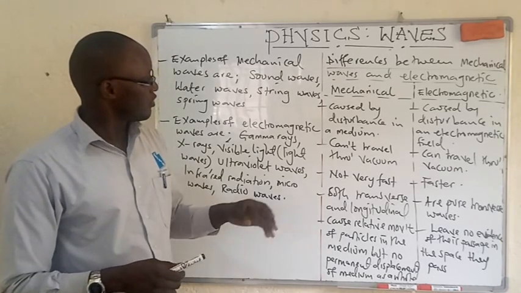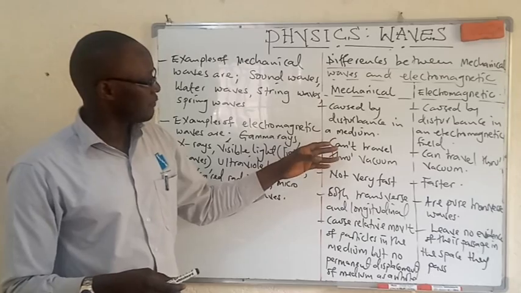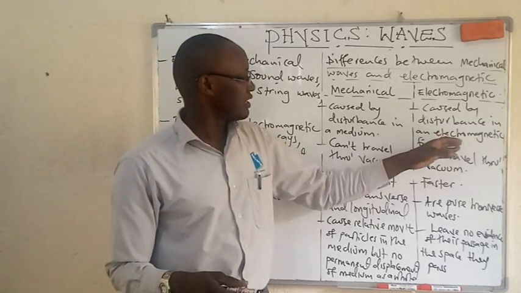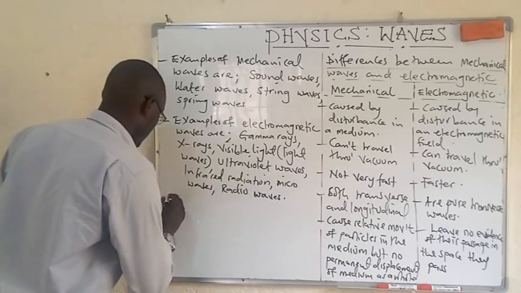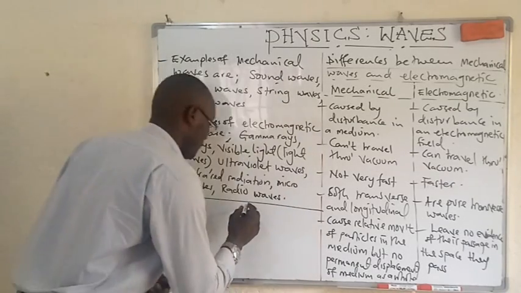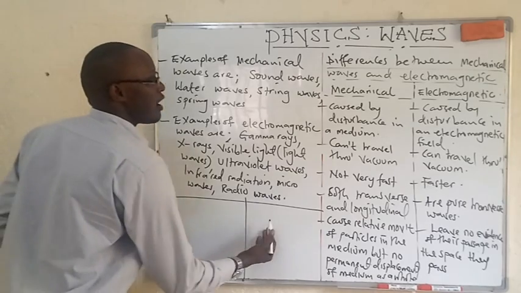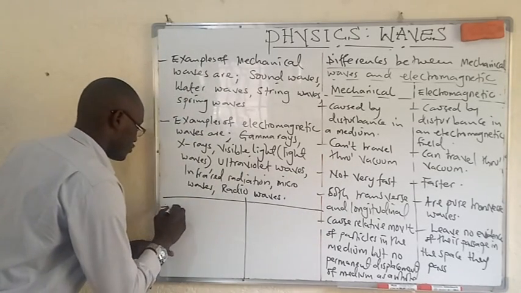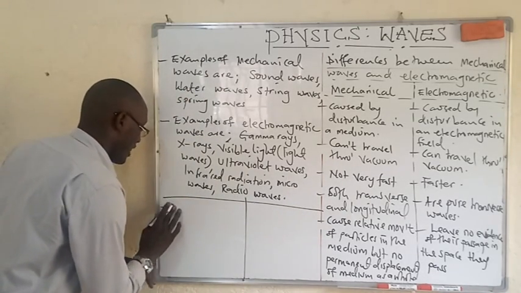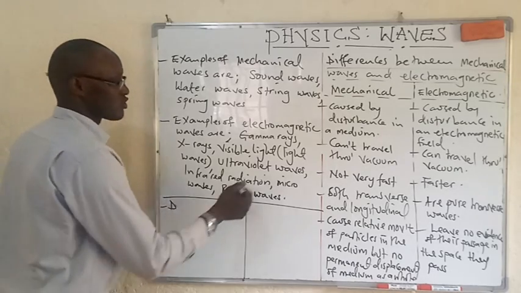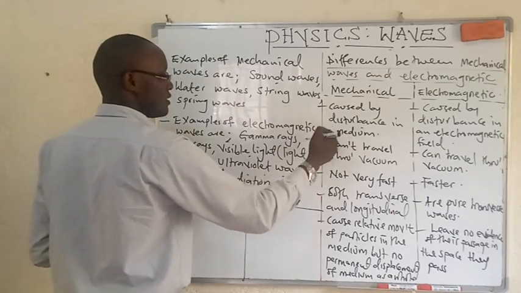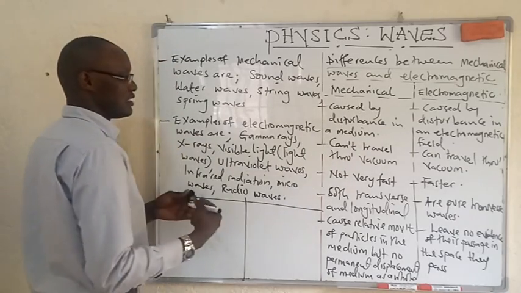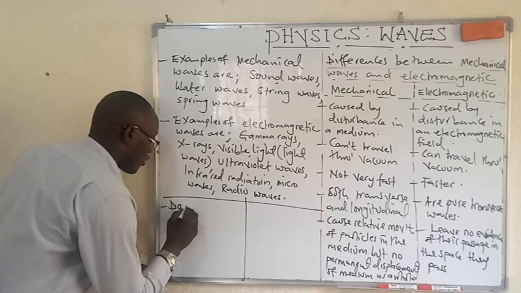We have seen that they don't require a material medium. Caused by disturbance in an electromagnetic field. You can talk about a material medium, by the way. So we can come here, talk about material medium, mechanical, and then electromagnetic. So, number 6: we are not talking about this. We are talking about the cause, how they are produced, each of them. These ones are caused by disturbance in the medium.